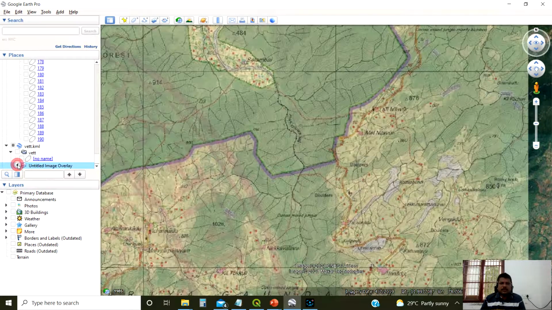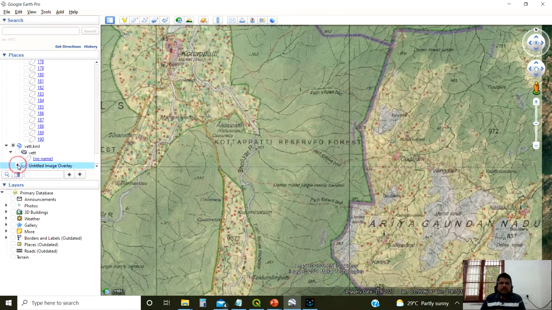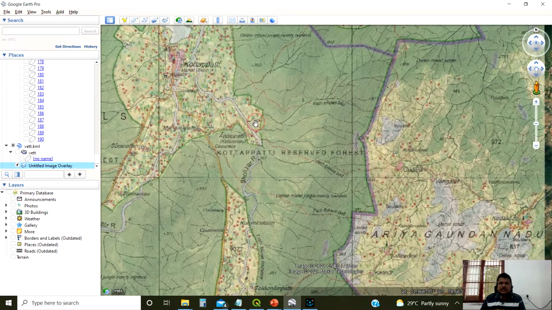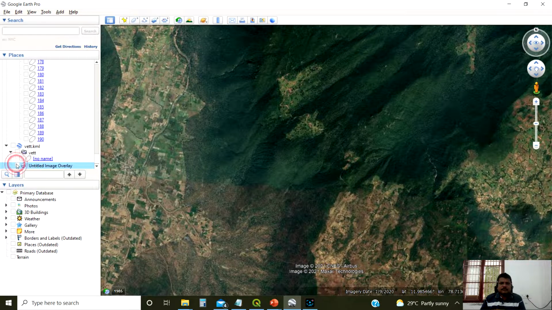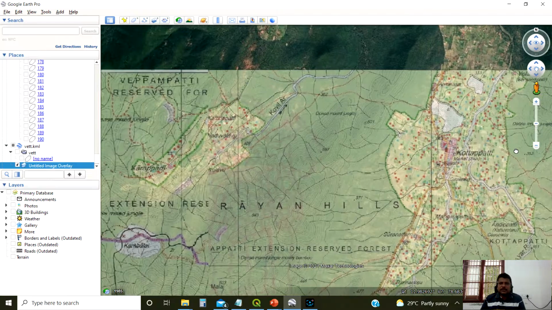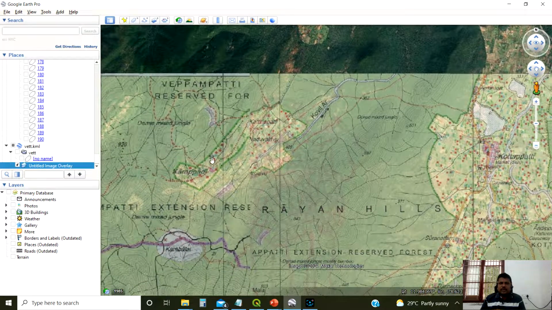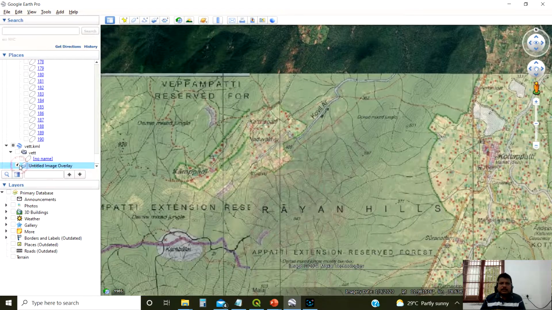So this small grid also matching. Then we can move, this grid also matching. So I have given some transparency. Then I can move for another grid, another grid up to this edge.